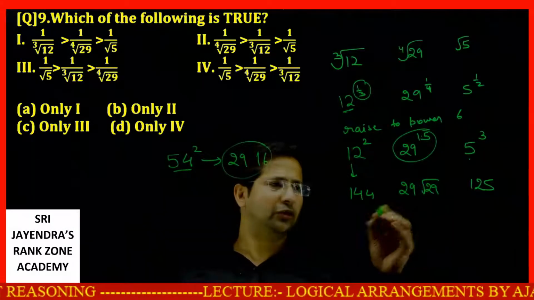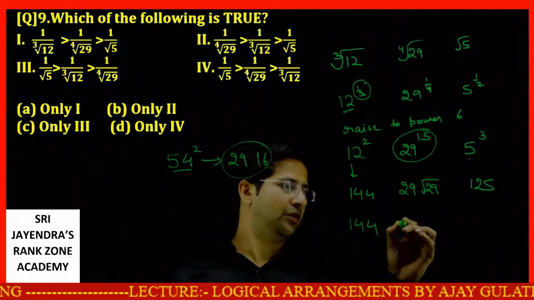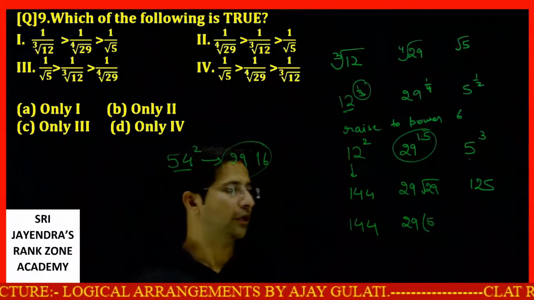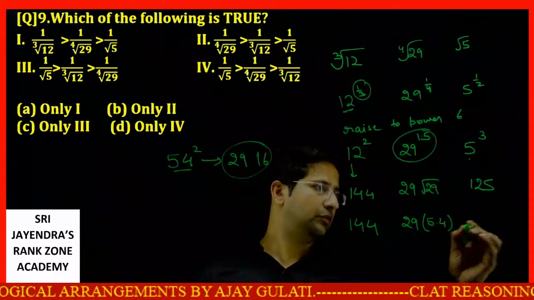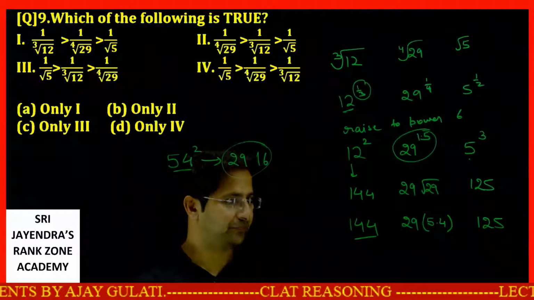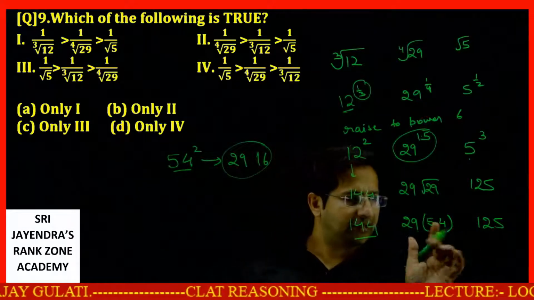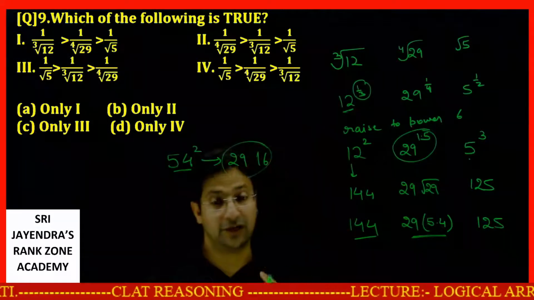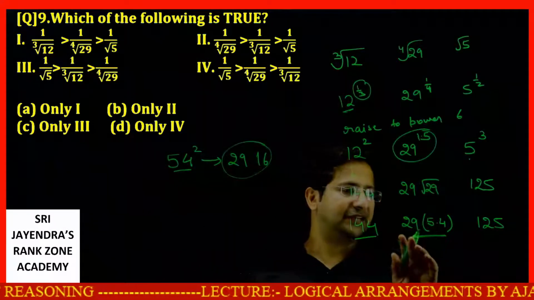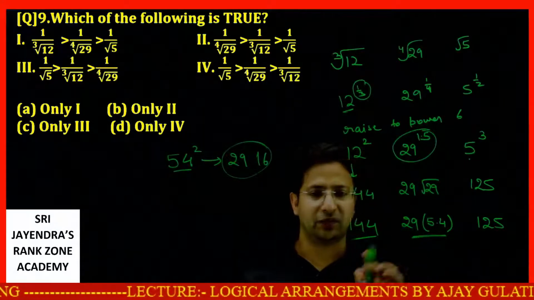So this is very close, so I can say this is 144. This is 29 into 5.4. This is 125. This is definitely greater. Let's see this value. In what range does this value lie? Dear students, see, 29 into 5 will be 145.